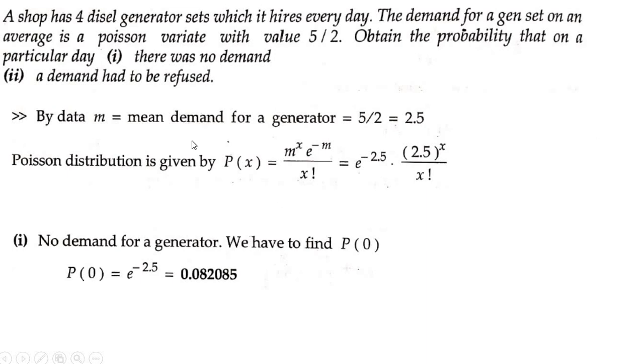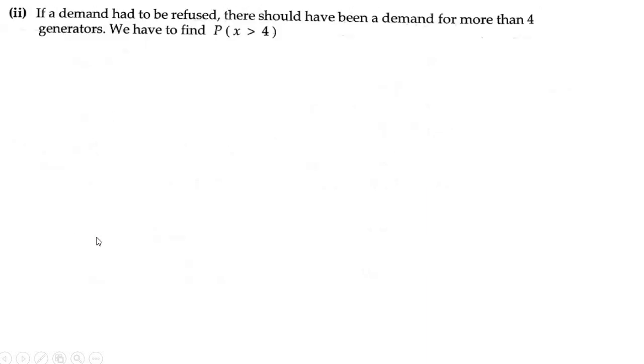Now what is the second subequation here? The demand has to be refused. If a demand has to be refused, there should have been a demand for more than 4 generators. How many generators do you have?